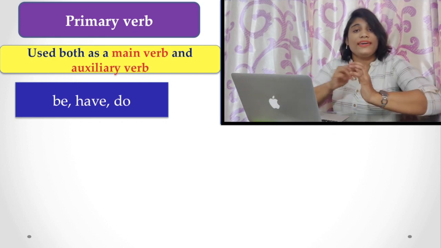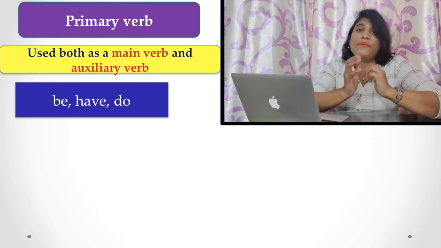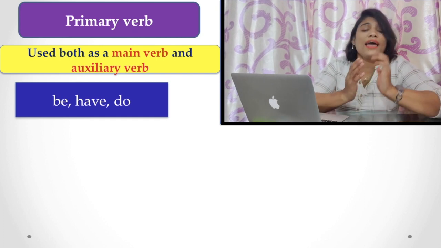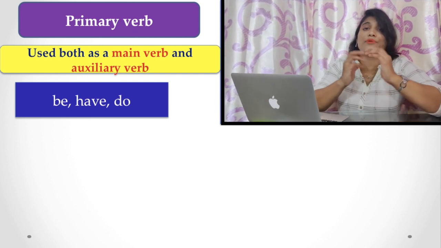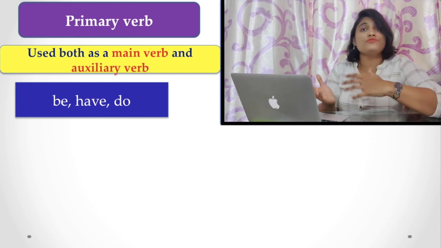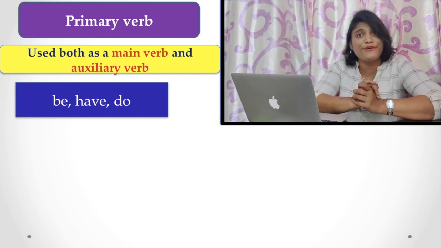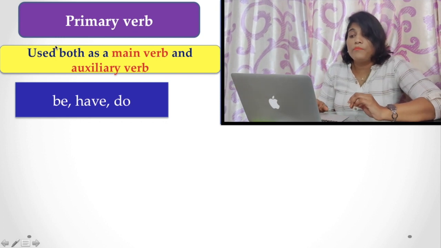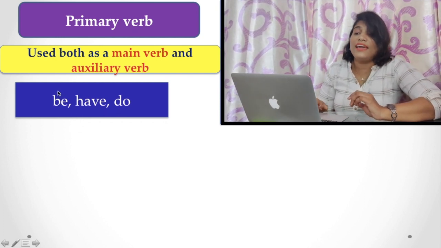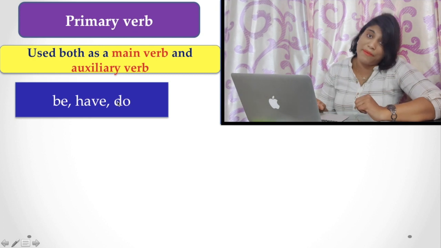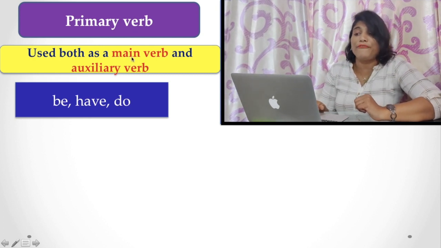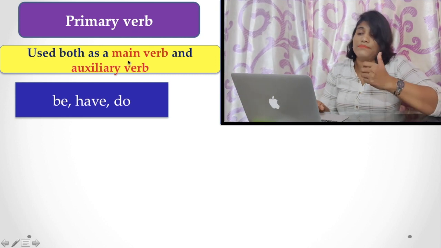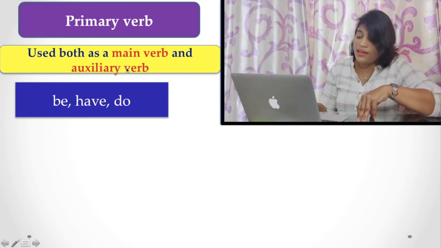Now, here are the primary verbs. And why do they call them primary verbs? I have already told you that primary verbs can be used both as an auxiliary verb and as a main verb. Here be, have, do are called the primary verbs because they perform the dual action. Sometimes they are the main verb, sometimes they are the auxiliary verb.